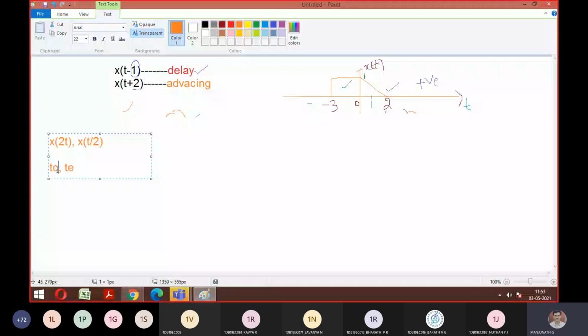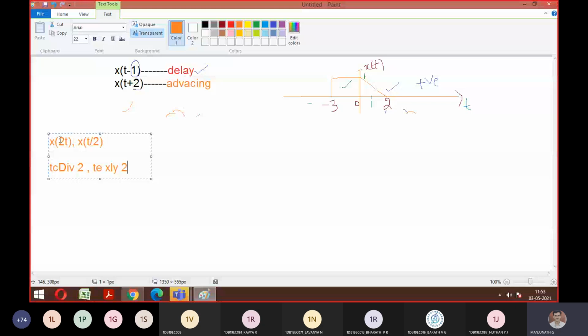So what is the logic we need to remember, guys, to perform time compression and time expansion? For time compression, we should remember the divide logic, so divide by 2. Similarly, for time expansion, we should use the multiply logic, multiply by 2. So this much you should be aware of: time compression and time expansion. Okay, so for this question, let's come back now.